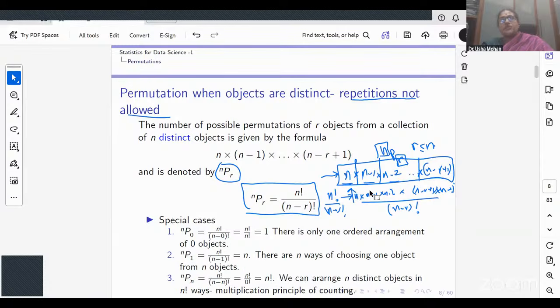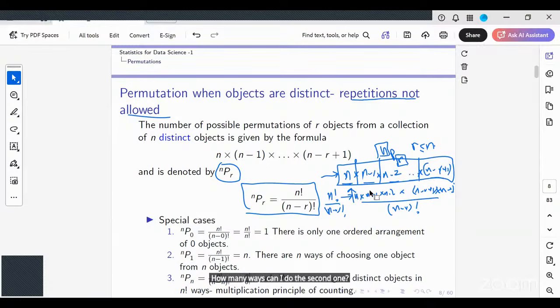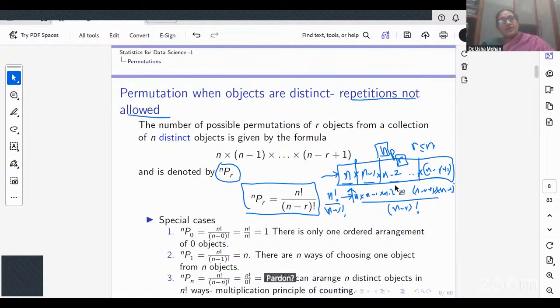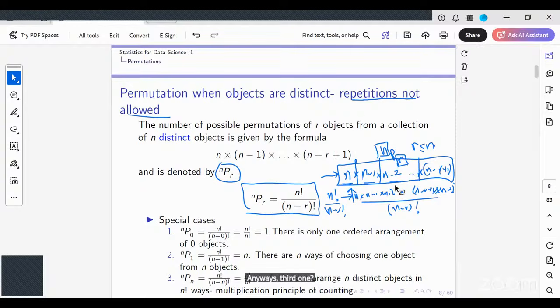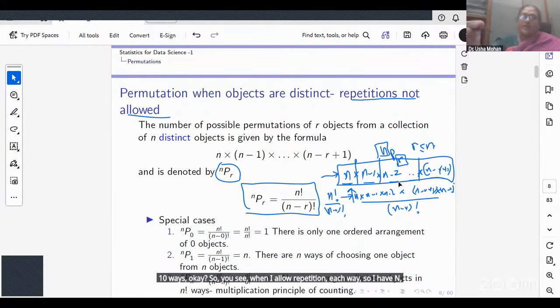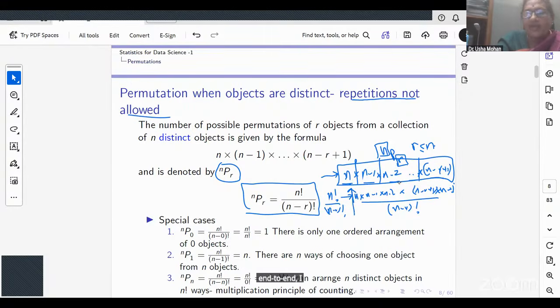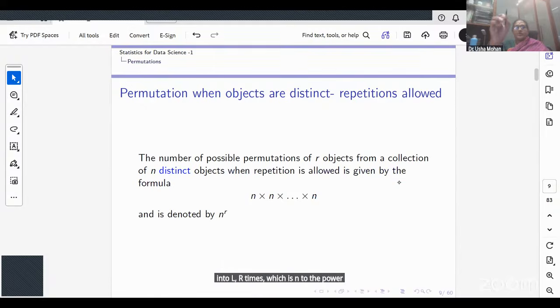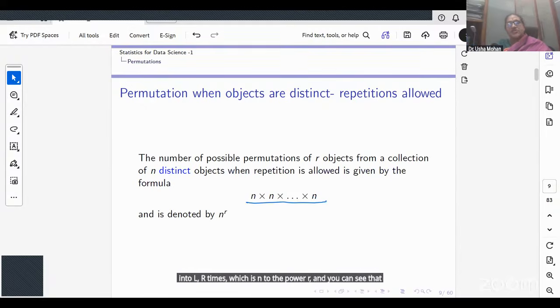How many ways can I do the second one? N ways. Third one? Same, N ways. So you see, when I allow repetition, each way has N options, so I have n into n into n into n, r times, which is n to the power r. And you can see that this is what happens.